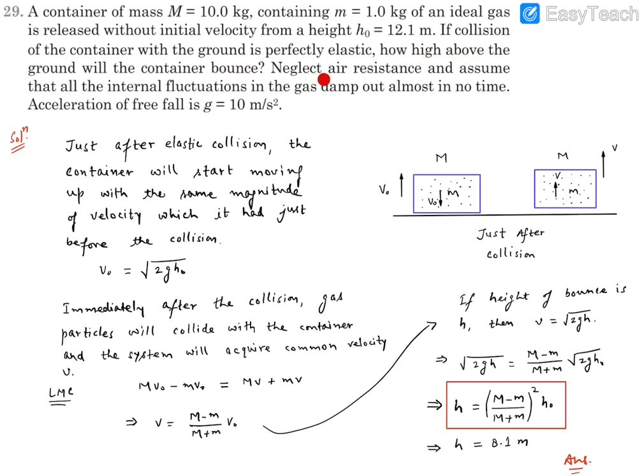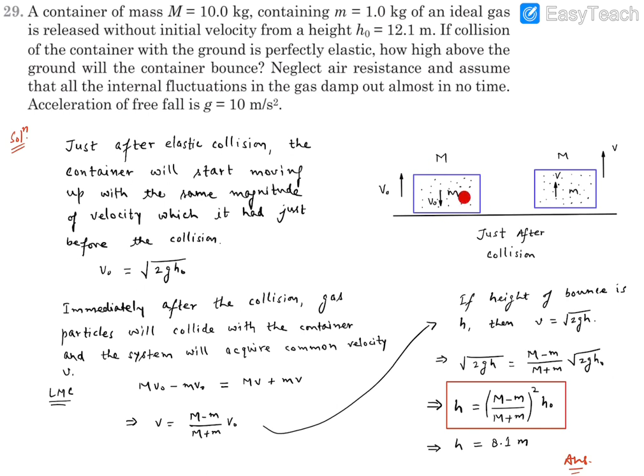bounce? We need to neglect air resistance, and we need to assume that all the internal fluctuations in the gas damp out almost in no time. Gravitational acceleration is given to us as 10 meter per second square. So let's consider the solution.